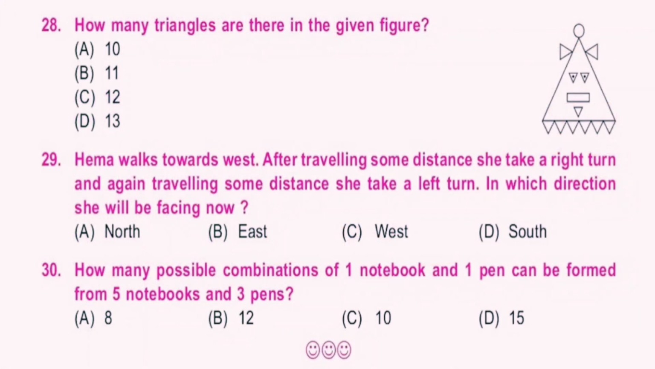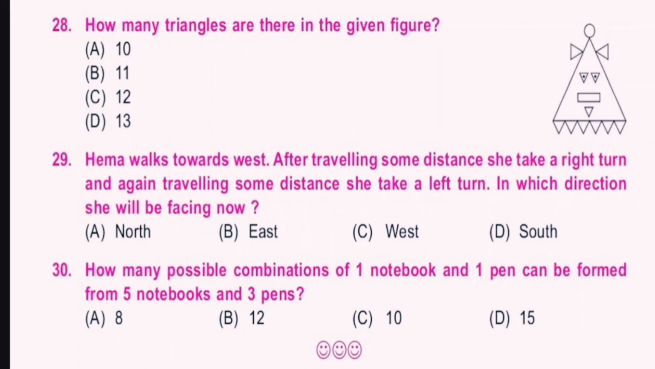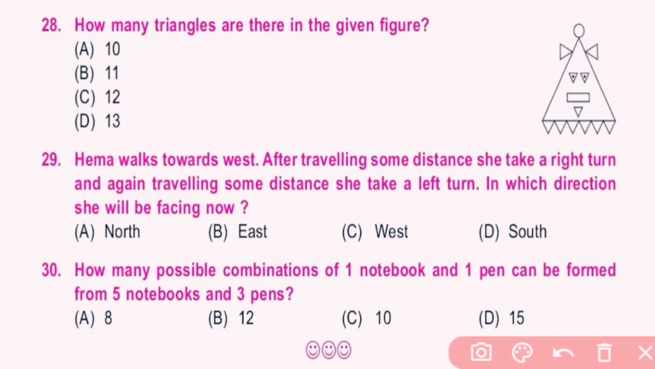Question number 28. How many triangles are there in the given figure? This big triangle is 1, 2, 3, 4, 5, 6. Then 7, 8, 9, 10, 11, 12. There are 12 triangles in the given figure.